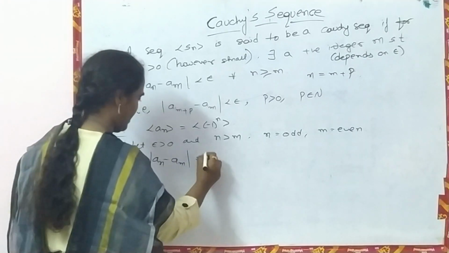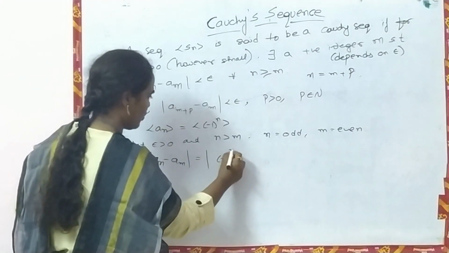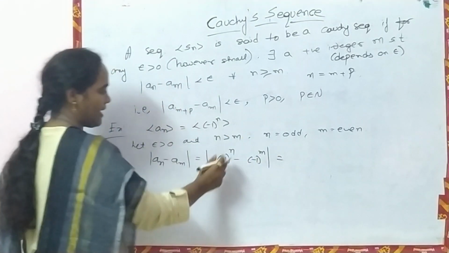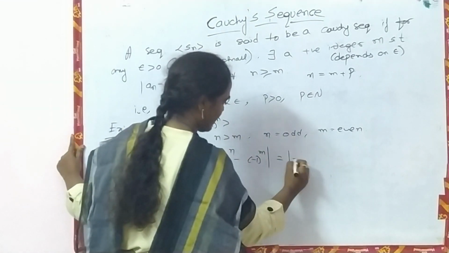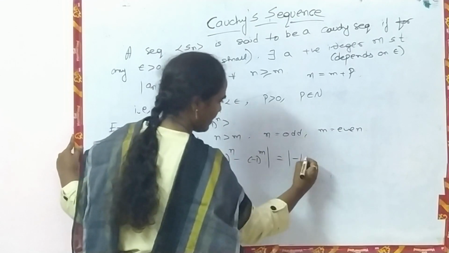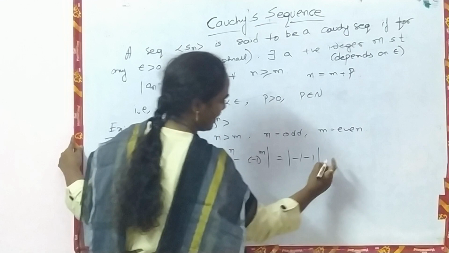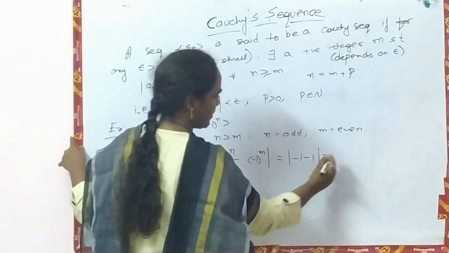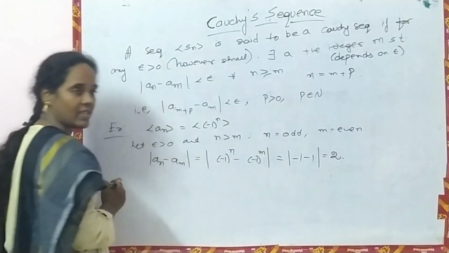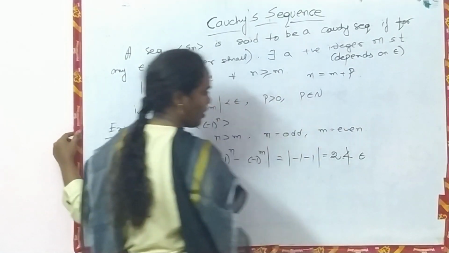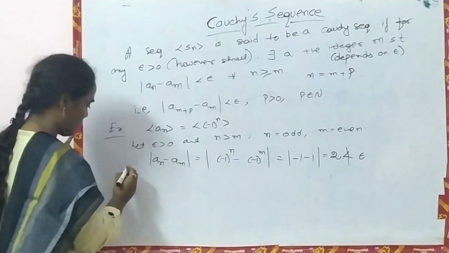That is modulus of minus 1 whole to the power of n minus minus 1 whole to the power of m. As n is an odd number, this is minus 1. As m is an even number, this is plus 1. So minus 1 minus of minus 1. So this is modulus of minus 2. Finally, it is 2. But it cannot be less than epsilon, because see here.